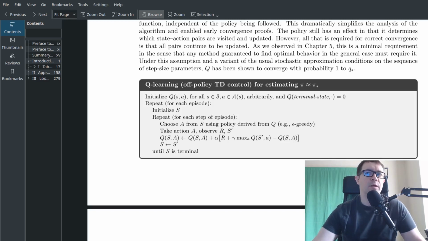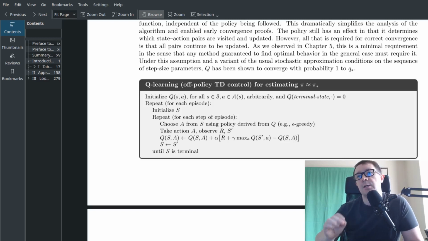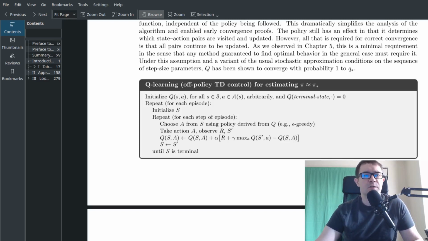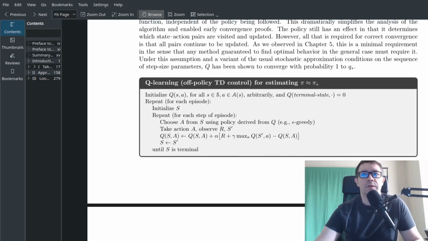So if you're not familiar with Q, Q is the Q of Q learning. What it stands for is the agent's estimate of the future rewards it expects to receive given it is in some state S and takes action A. So it's just an estimate of how much of a reward the agent is going to get for the state and action pair. And of course the estimate for the terminal state has to be 0, because once you're in the terminal state, the game is over, right? No future rewards follow. So we want to repeat for each episode, initialize our state, and then iterate over the episode itself. Choose an action from the state using the policy derived from Q, e.g.